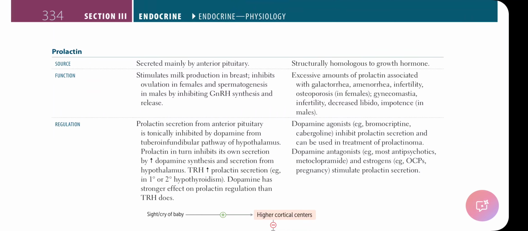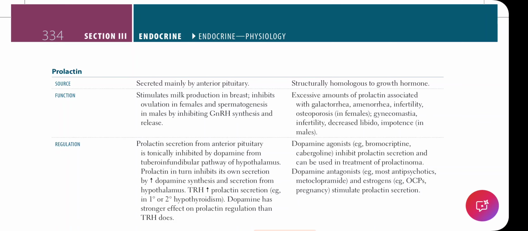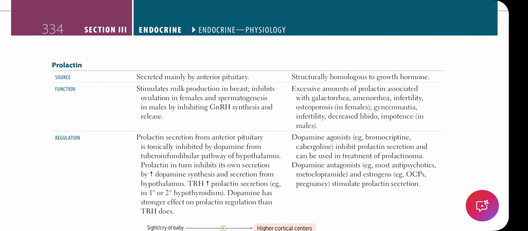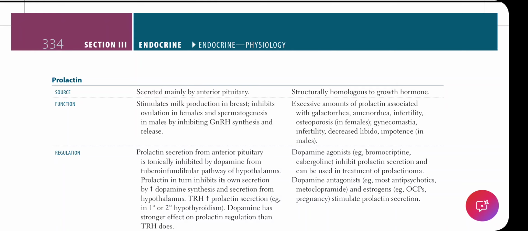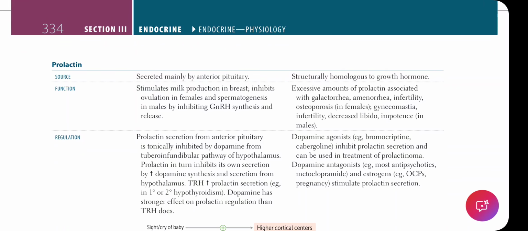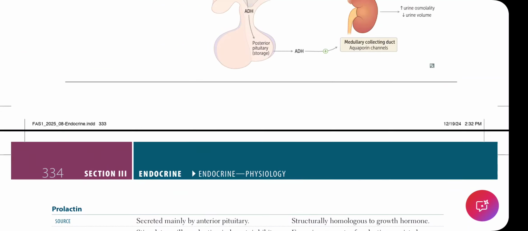Okay, so now we're going to talk about prolactin. It is mainly secreted by the anterior pituitary. We already know that the posterior pituitary is the one responsible for antidiuretic hormone and oxytocin, and the anterior pituitary is responsible for the rest, including prolactin. It stimulates milk production in the breast and inhibits ovulation in females and spermatogenesis in males by inhibiting GnRH synthesis and release. So we talked about this in the first page.